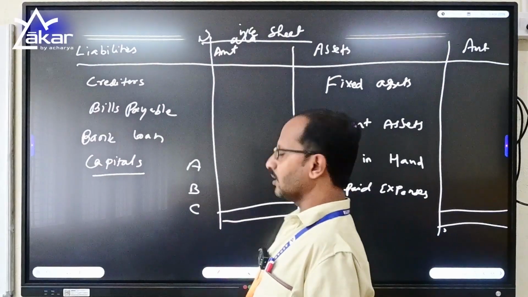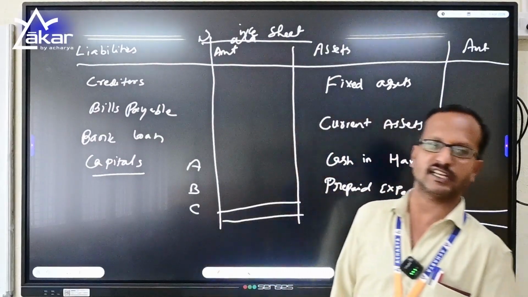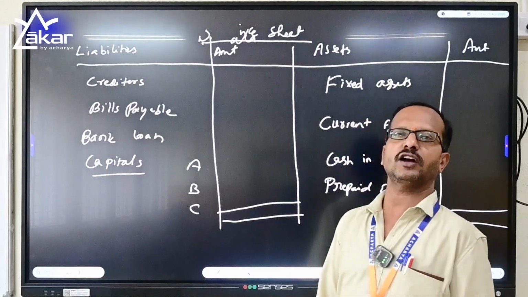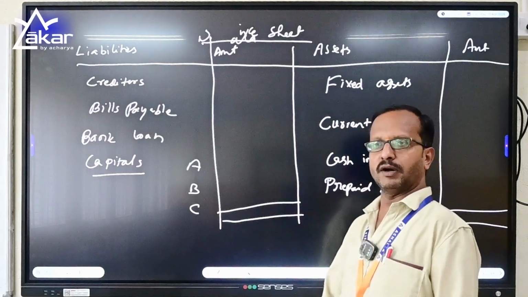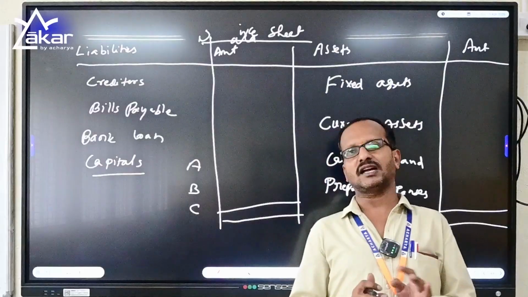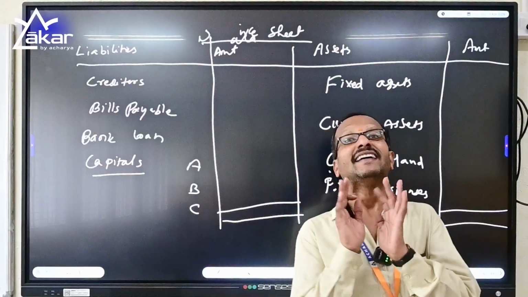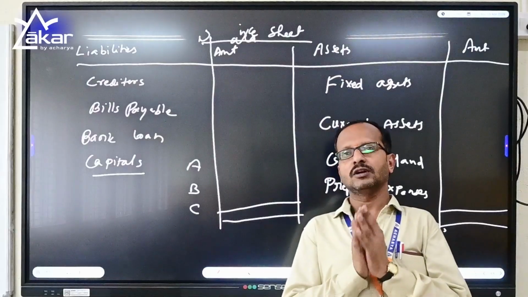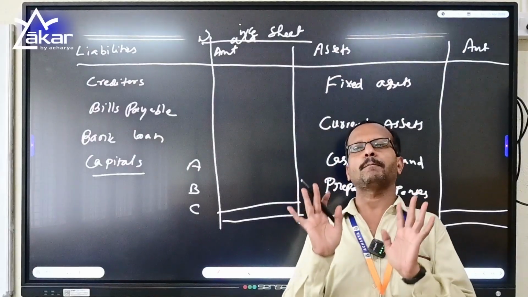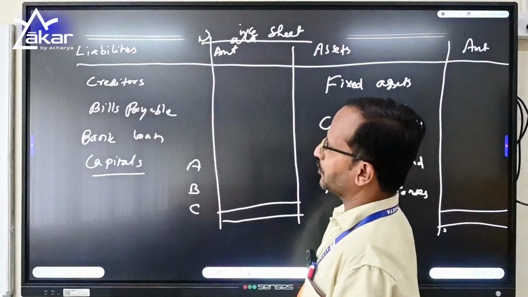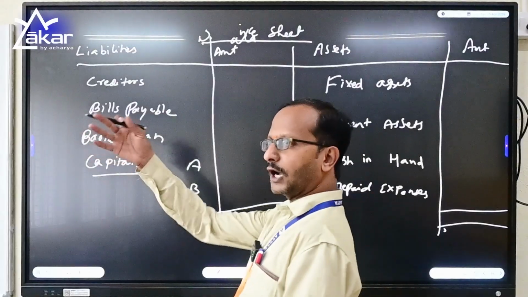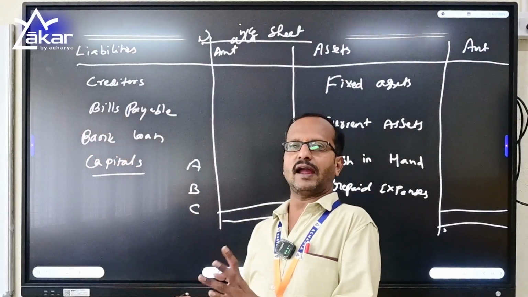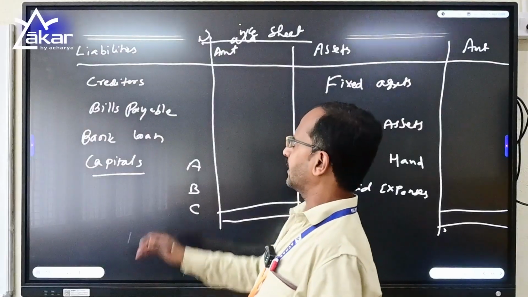It is a statement of assets and liabilities, and it describes the financial position of the firm. Do remember, the total of assets and the total of liabilities should be equal. If your assets and liabilities are tallying, you have done the sum correctly. You will be taking items from your previous balance sheet and putting the same items,